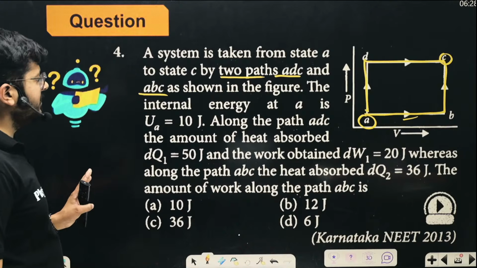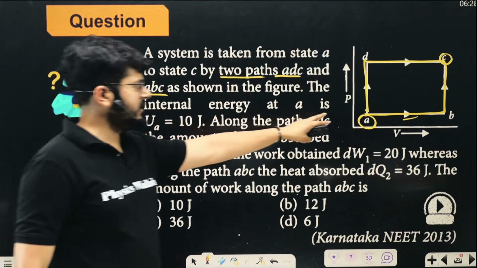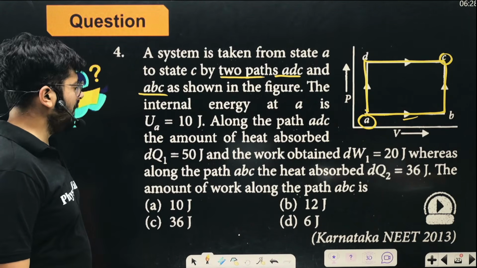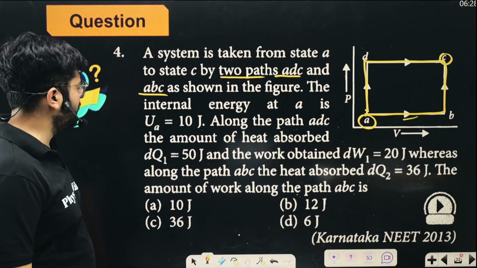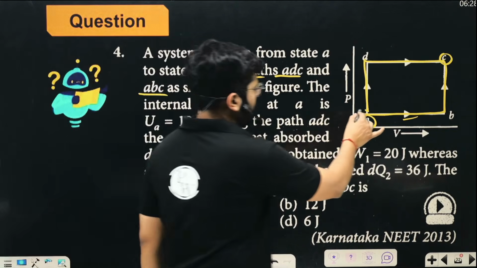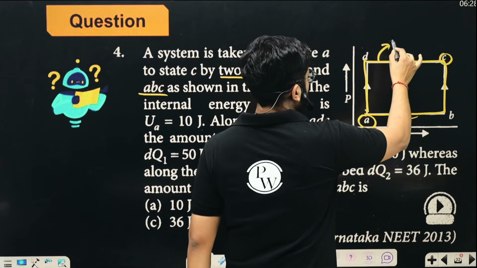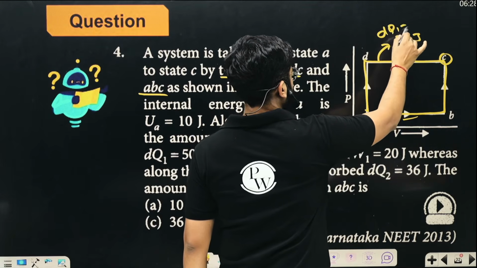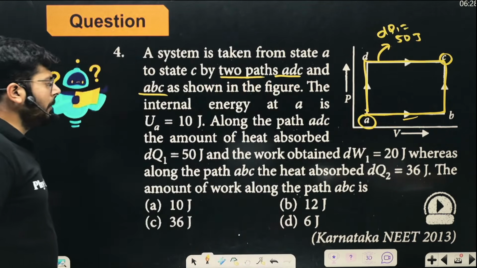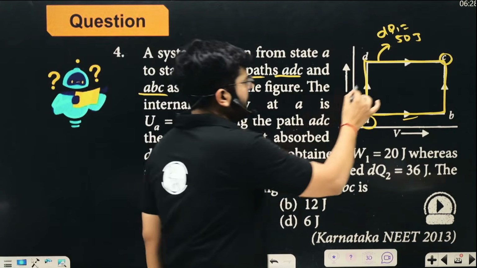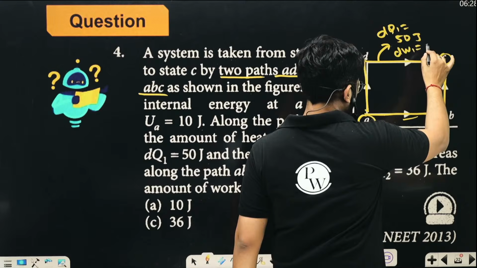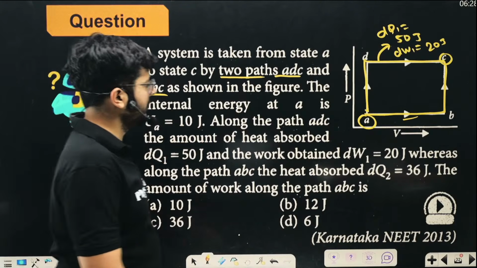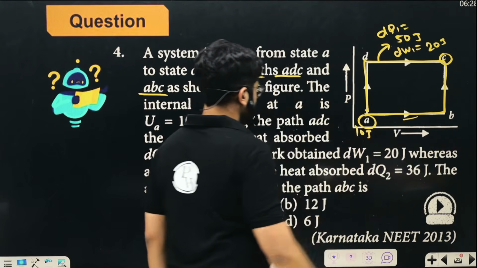The internal energy at A is 10 joules. Internal energy over here is 10 joules. Along the path ADC, the amount of heat absorbed, dQ1, is 50 joules. And the work obtained in this process is dW1, you can call it 20 joules, right? Internal energy at A is also given, so 10 joules is the internal energy at A.